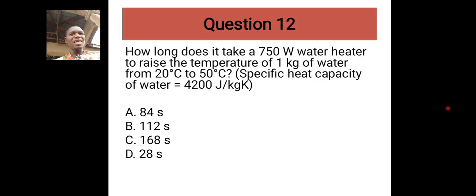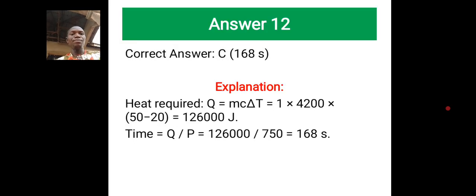So this question is asking you a simple question. They just want you to know the whole quantity of heat required divided by the power. So we are given the power rating as 750 watts. Then all we need to do is to calculate the quantity of heat required to raise the temperature from 20 degrees Celsius to 50 degrees Celsius. Then we divide. So I've already done it, but you can do it later to confirm. The correct answer is C, which is 168 seconds. You can do that also to confirm.